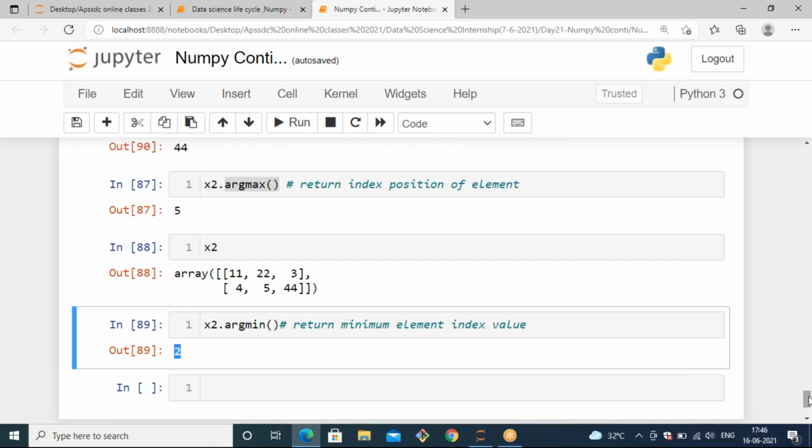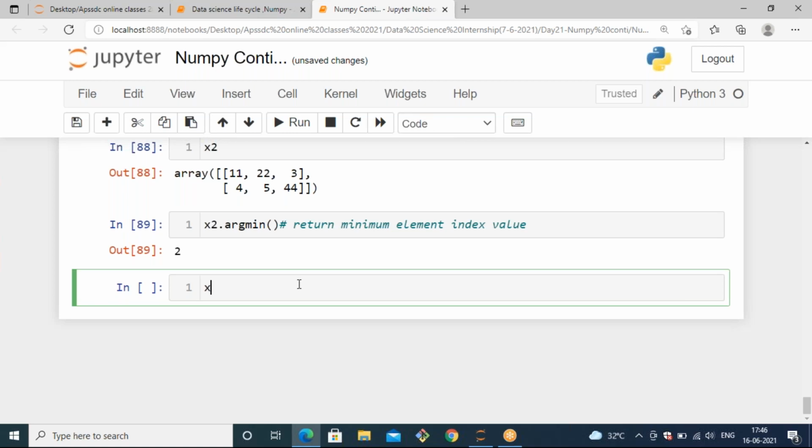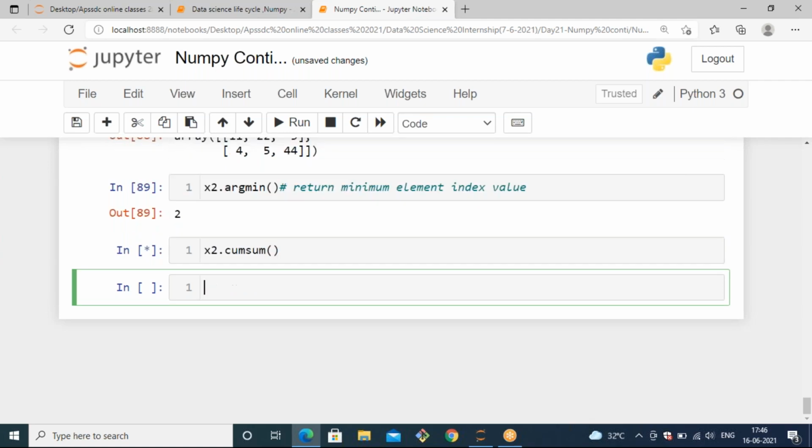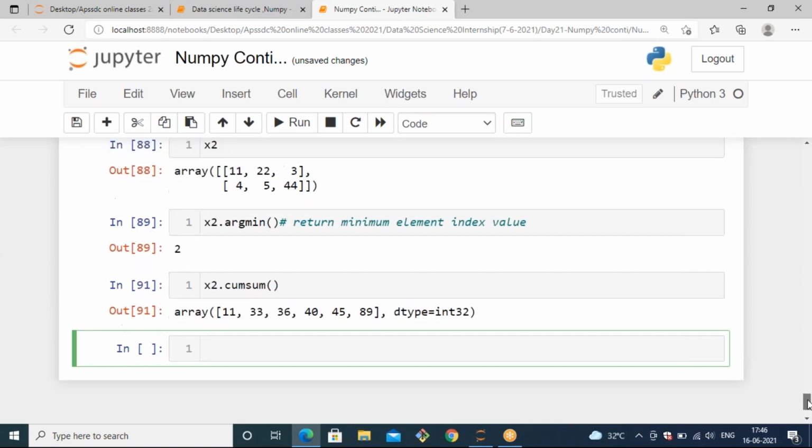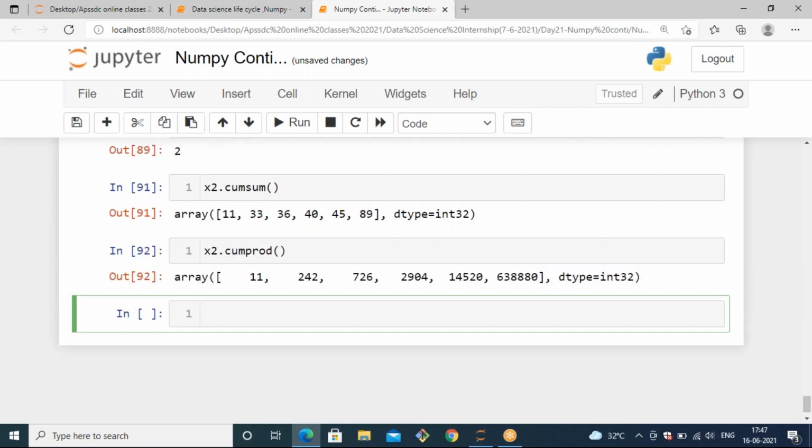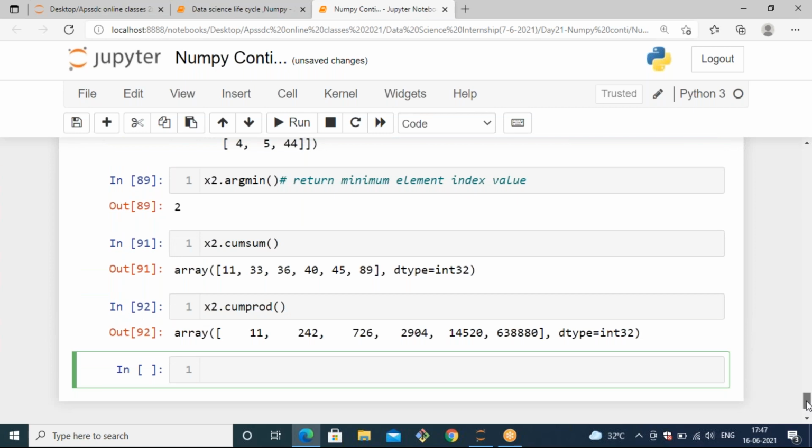And if you want to calculate the cumulative sum, you can use a method like x2.cumsum. It will return the cumulative sum of that given array. You might already be aware of the cumulative sum calculation: every element is added to the next element, and like that it generates the cumulative sum. And if you want to get the cumulative product, for that also we have a method, cumprod. Then it will generate the cumulative product of that given array.